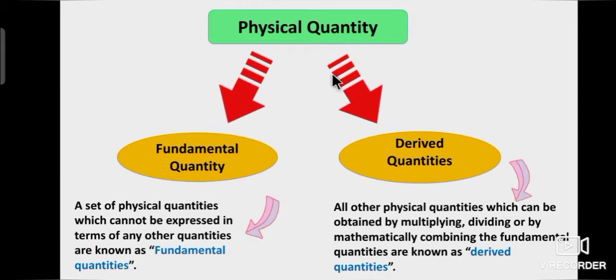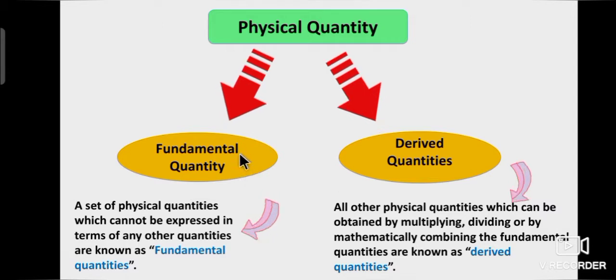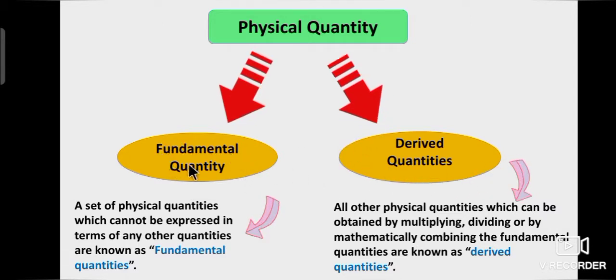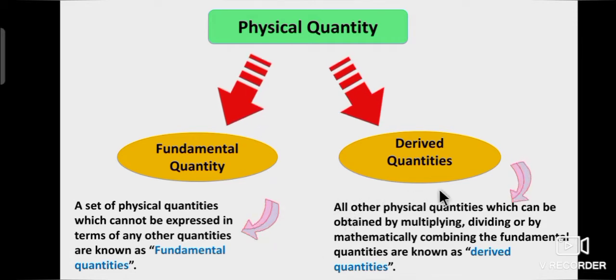Physical quantities are classified into two types. First one fundamental quantity, second one derived quantity. What is fundamental quantity? A set of physical quantities which cannot be expressed in terms of any other quantities are known as fundamental quantities. What is derived quantity?